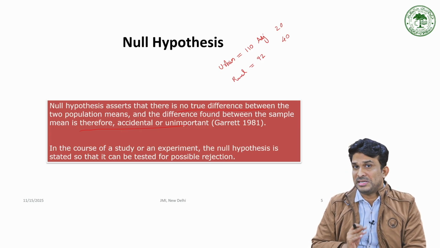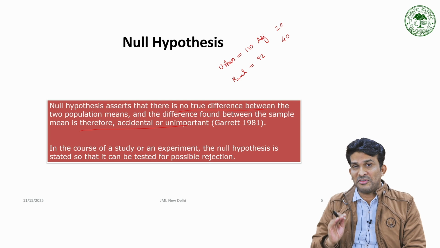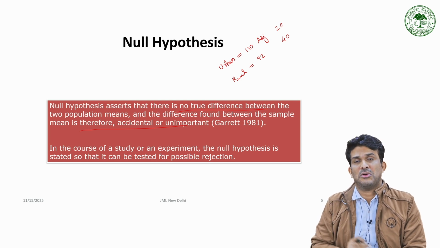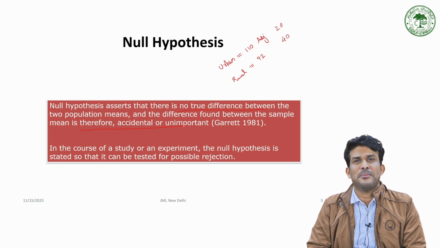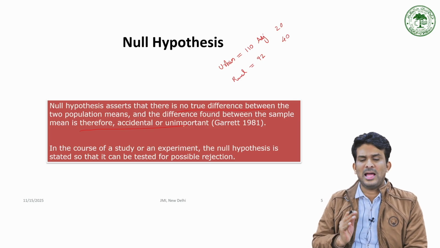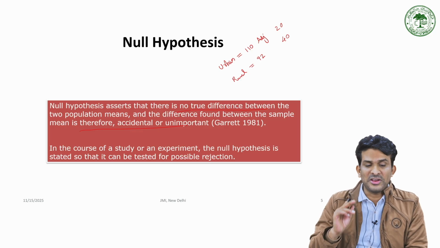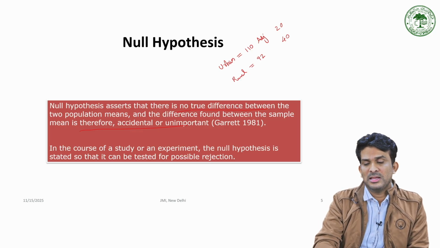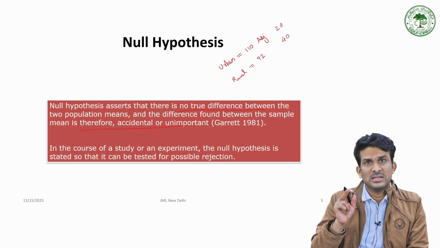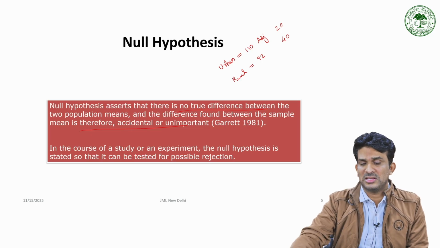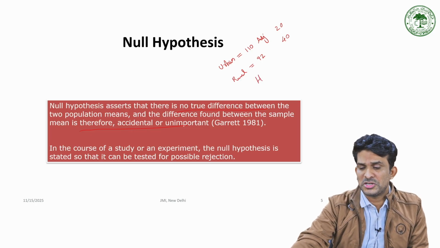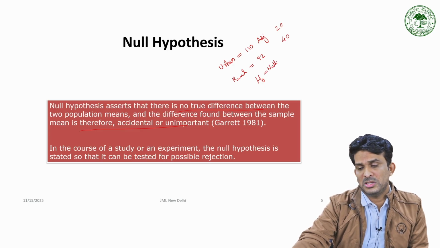So, in order to test whether the difference is significant or not, I have to develop a null hypothesis. In the null hypothesis, what we mention is that the difference between two population means is by chance, there is no difference. The null hypothesis is denoted as H0. This is the way we mention the null hypothesis.